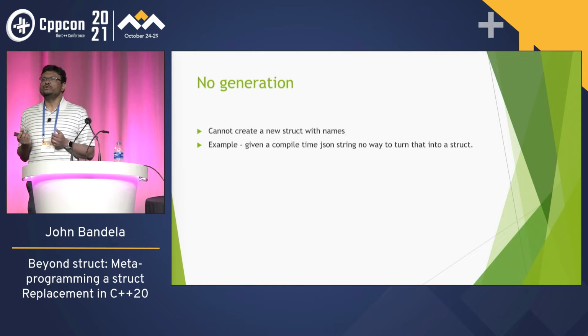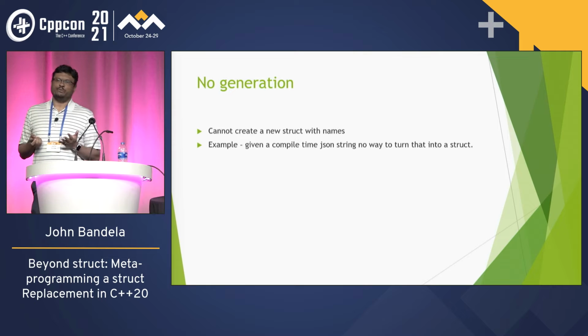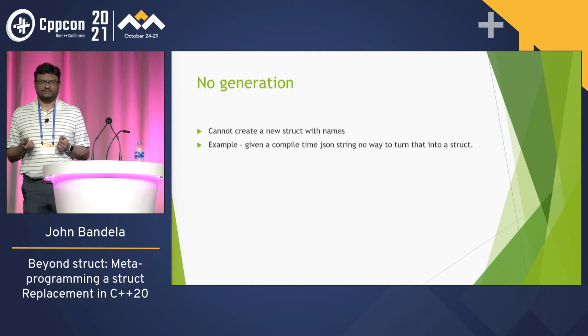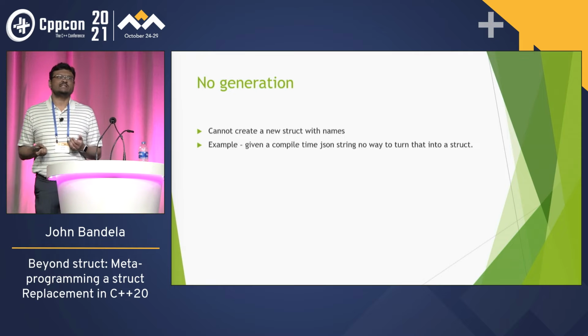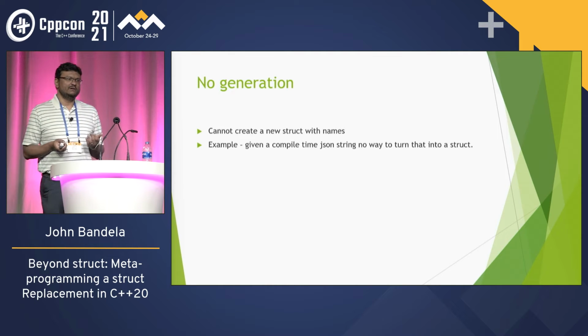And there's no generation. We can't create a new struct with names. For example, because it's familiar, JSON: if we had a compile-time JSON string, can we say parse this and give me back a structure? We can't do that.